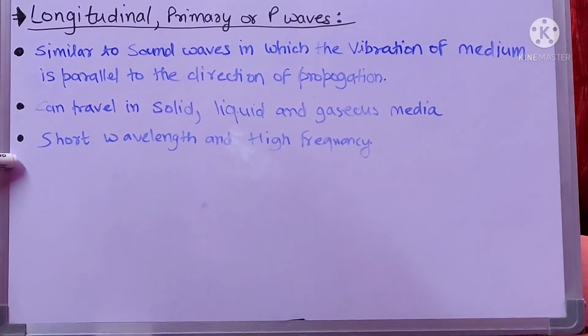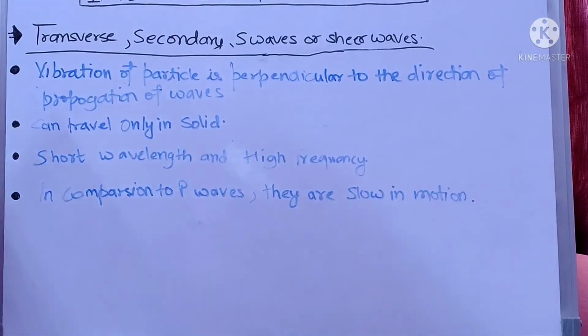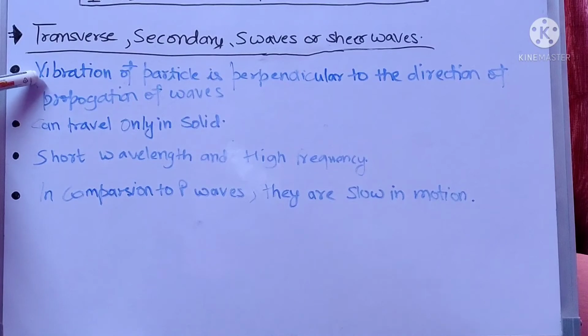The third is that it has short wavelength and high frequency. Okay, so this is longitudinal, primary or P waves. Now we start with the second, that is the transverse wave. The second one is the transverse, secondary, S waves or shear waves. In this, the vibration of the particle is perpendicular to the direction of propagation of waves. As we know, in the longitudinal, the vibration of the particle is parallel to the direction of propagation of waves, but in this it is perpendicular. The second one is that it can travel only in solid medium.